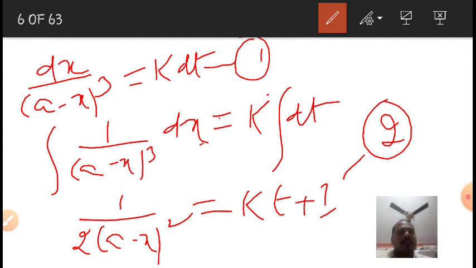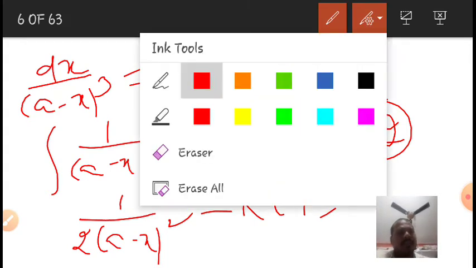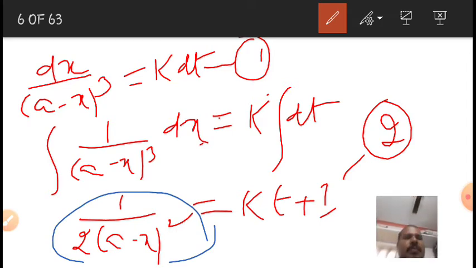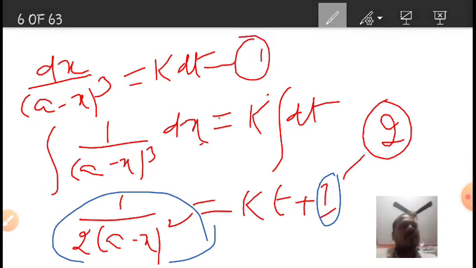BJC students or life sciences students, at least, remember it as a formula. So this is equation 2. Here I have to find out the value of I and substitute it in equation 2.